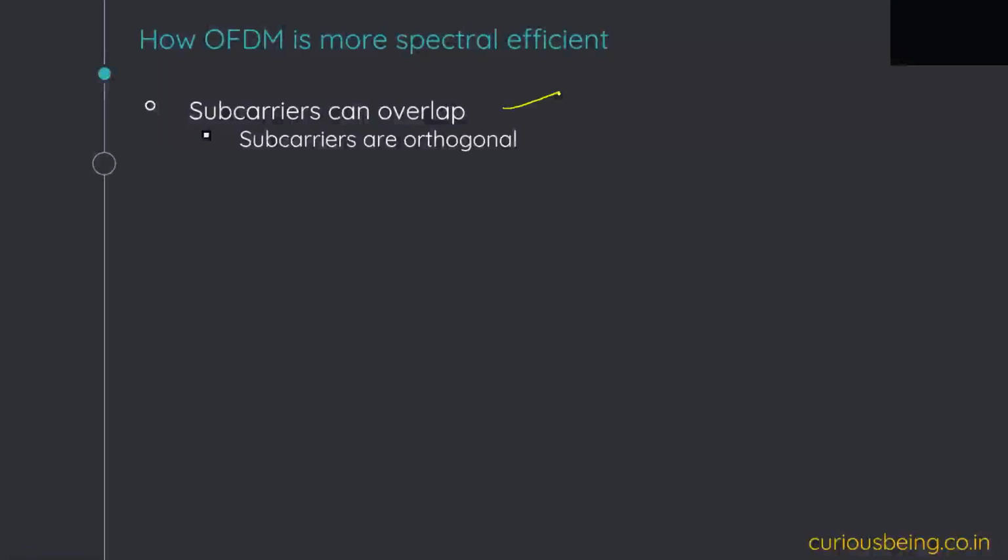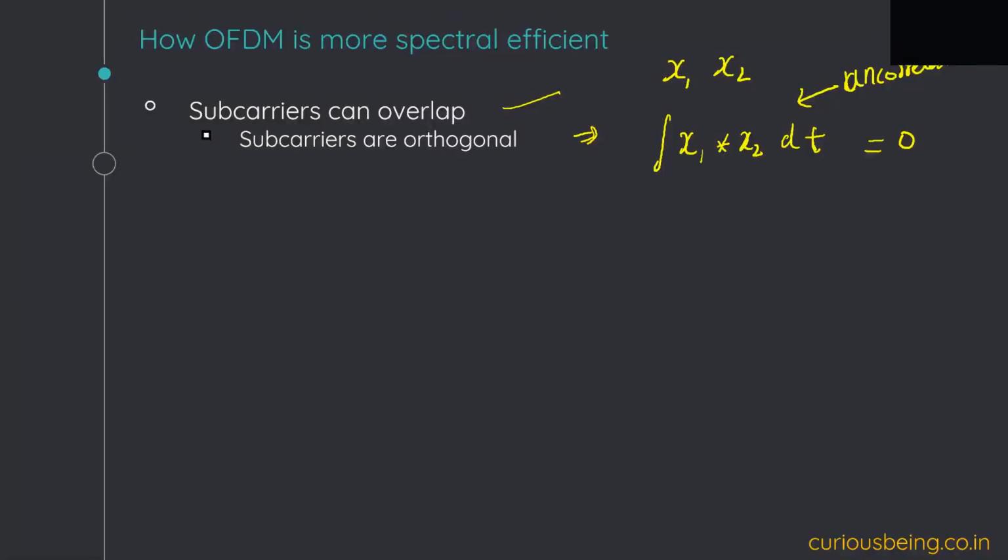So what do we mean by subcarriers being orthogonal, or that they can overlap? Let's say two signals x1, x2 are orthogonal to each other. It means that their correlation, x1 times x2, when we are talking about this in the time domain, should be 0. They have to be uncorrelated.